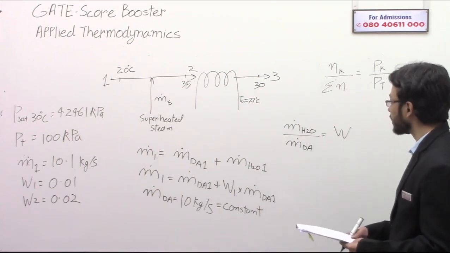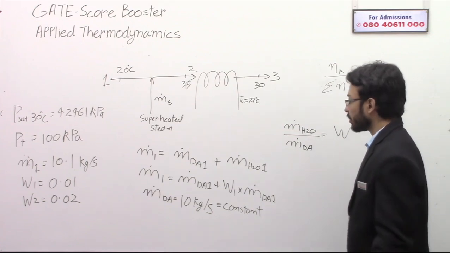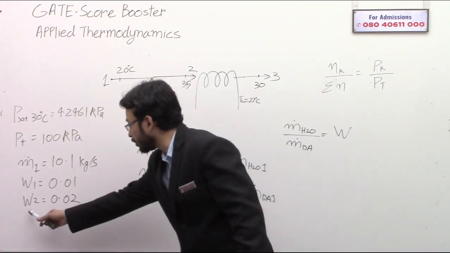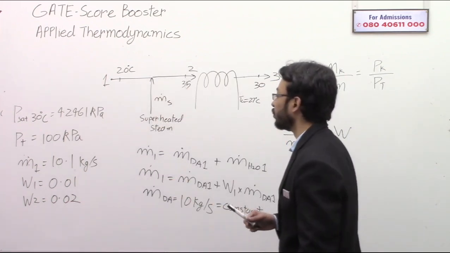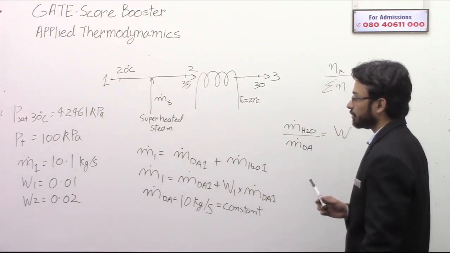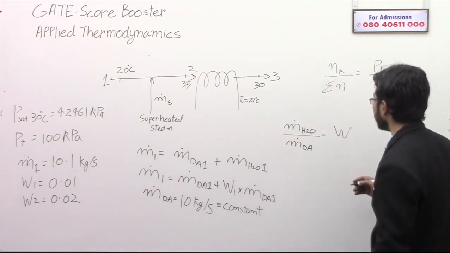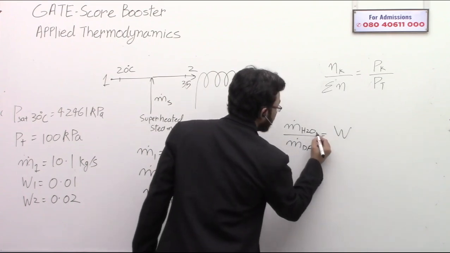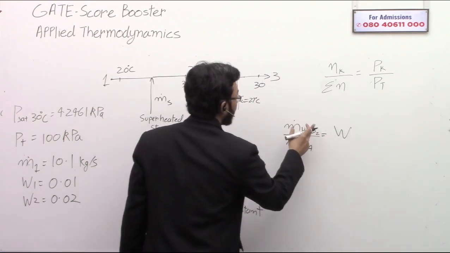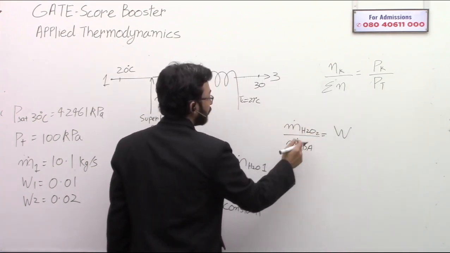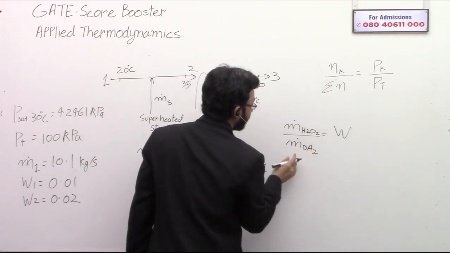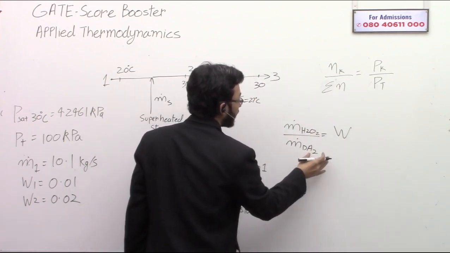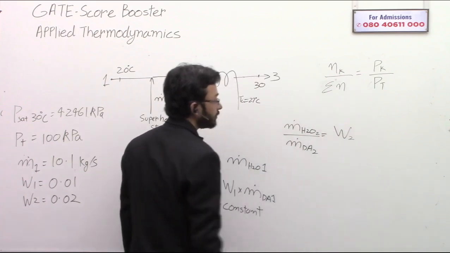Okay? So now they have given the specific humidity at 2, W2. Can we write that the mass flow rate of water vapor at 2 divided by the mass of dry air at 2 is equal to W2?